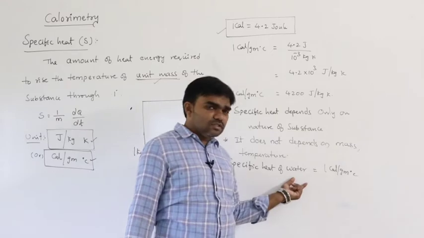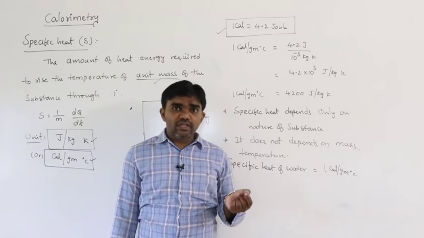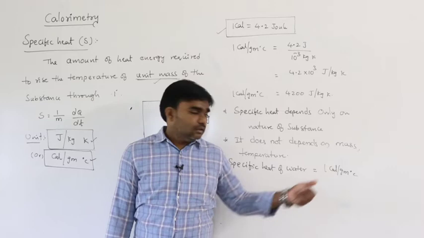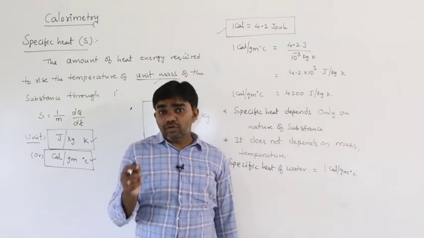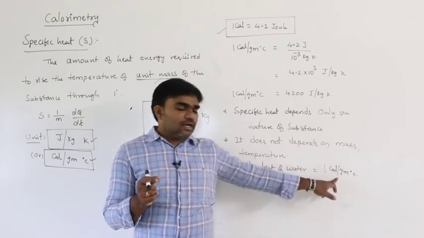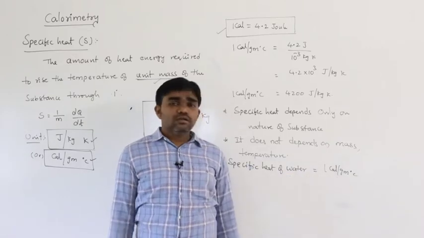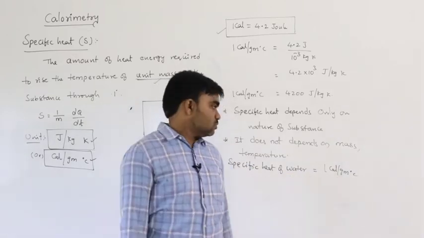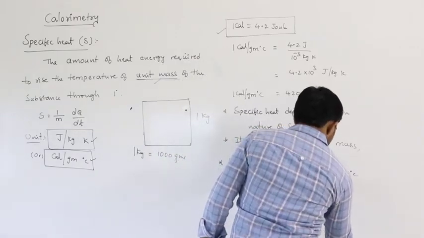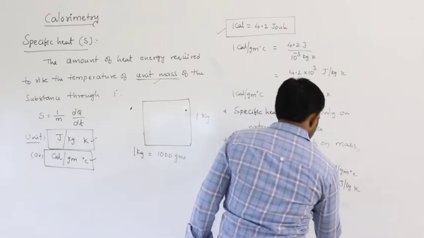So what is the meaning of this? The amount of heat energy required to raise the temperature of 1 gram of water through 1 degree is 1 calorie. That is called the specific heat of water. So 1 calorie per gram is nothing but 4200 joule per kg Kelvin.